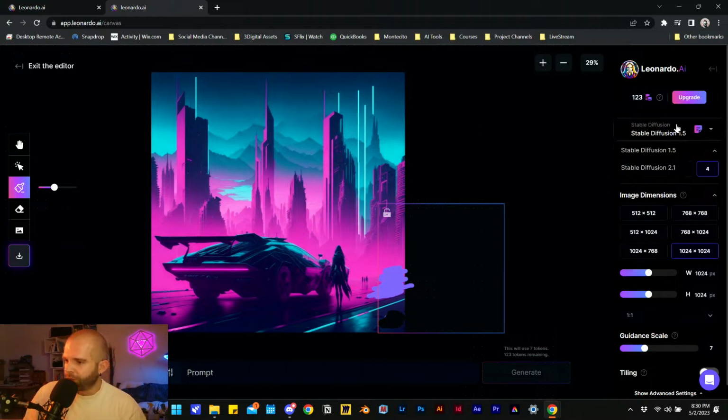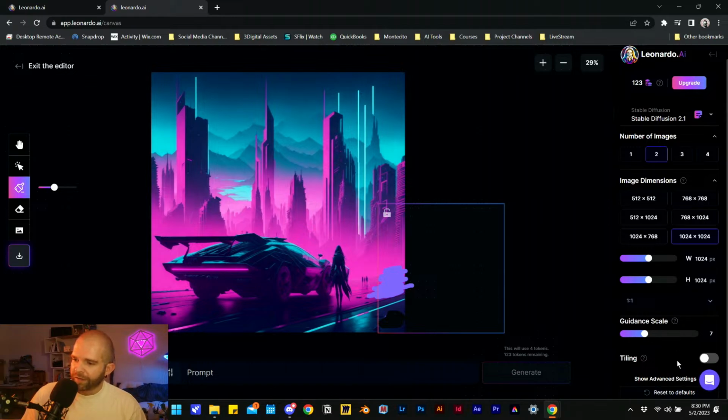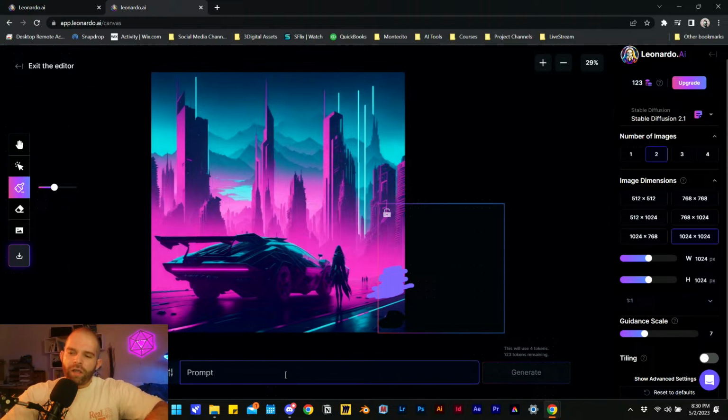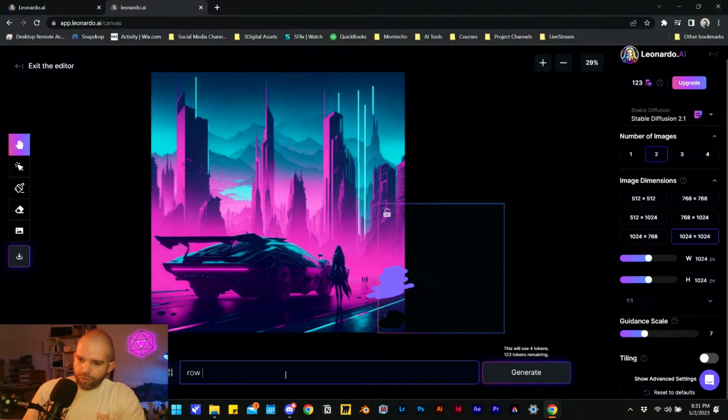So we have our settings from before. We have a model to pick from. Stable Diffusion 1.5 or 2.1. I'll go with 2.1. Number of images, so we can get options on what to place in there. I'll ask for 2. 1024, guidance scale again, and tiling. None of that. Oh, we can introduce a prompt. So, I wonder if it'll take the original image's prompt into consideration. So if I said over here I wanted to add row of futuristic racing cars, drivers sitting and smoking.